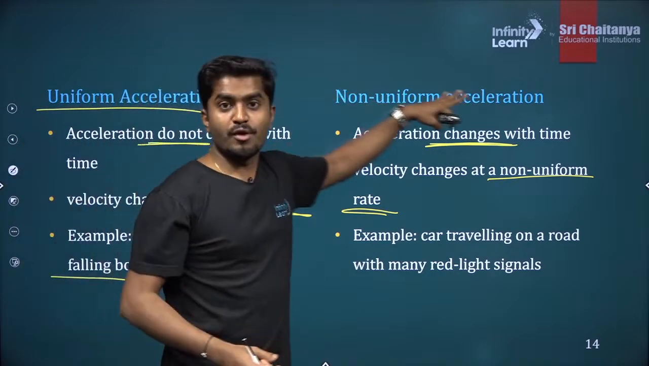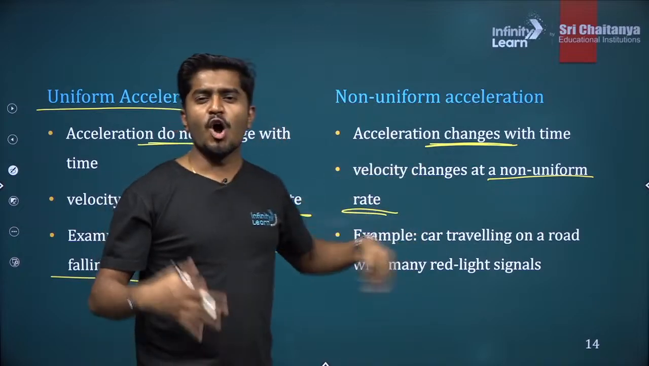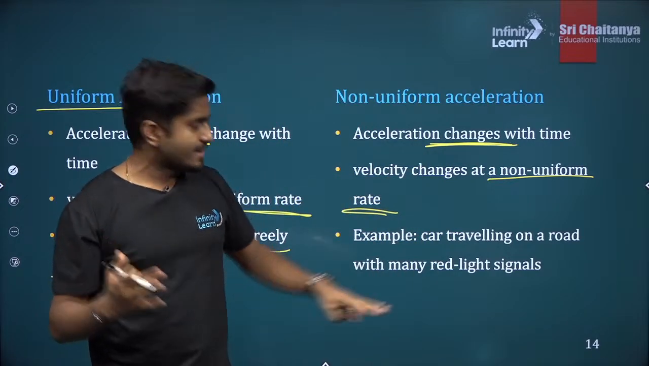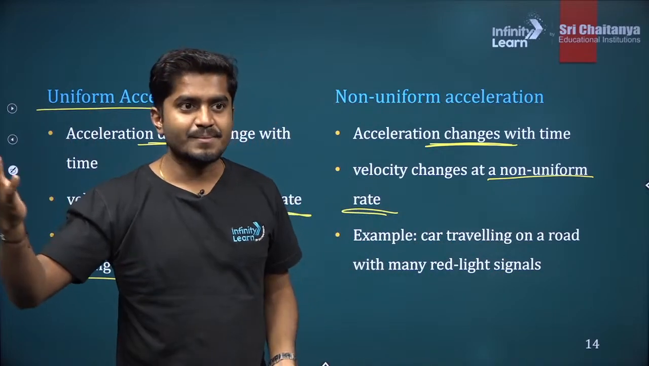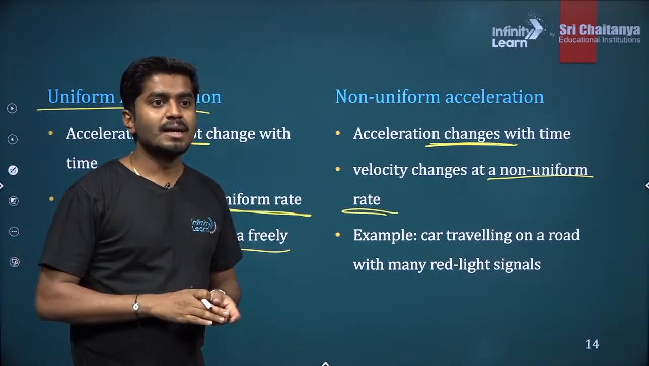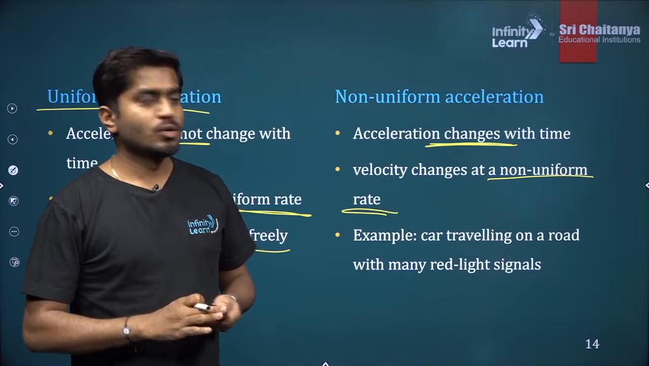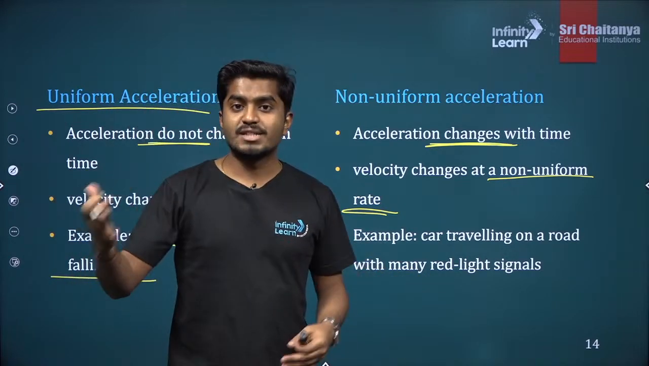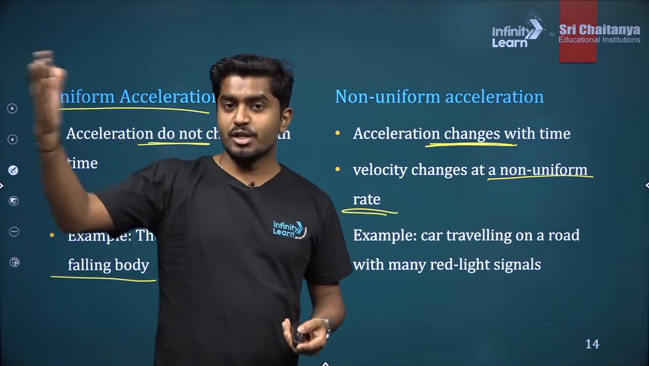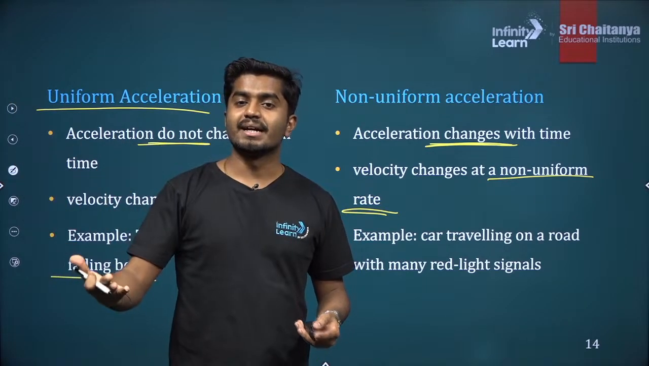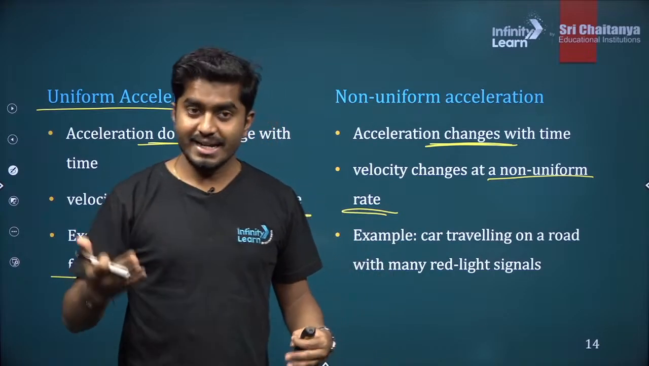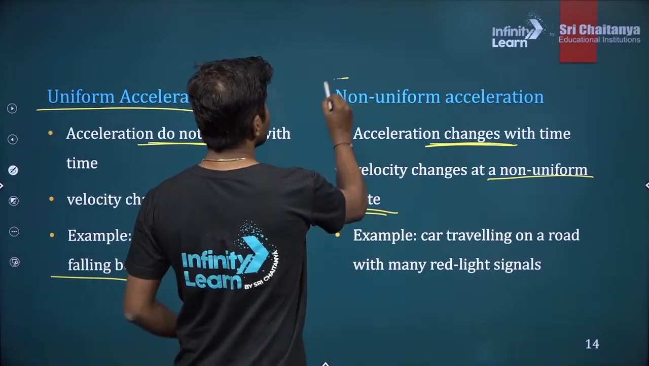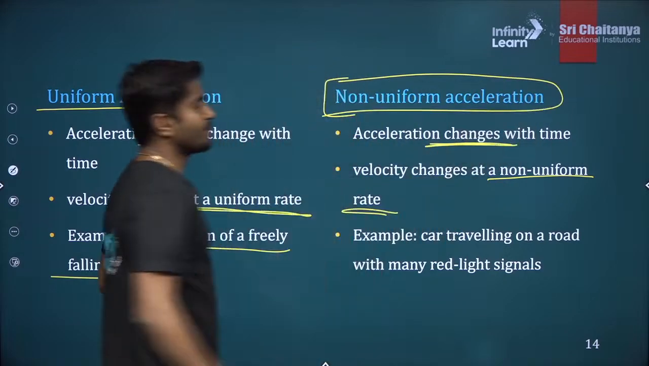And what is a non-uniform motion? That is like all the other motions. Let's suppose you are driving a car or bike. There are a lot of signals, traffic lights, right? So what will happen? When you see the red light, you will apply the brake. If you see the green light, you will accelerate, you will raise the car, right? So that is an example of non-uniform acceleration.